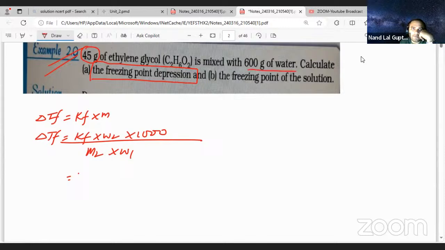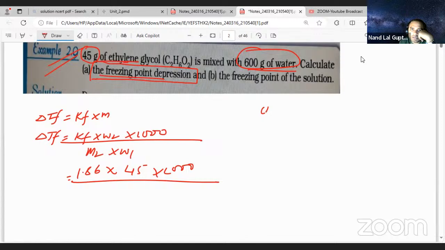So for Kf we write the water value, just now I told you, 1.86. W2 is 45 multiplied by 1000, divided by M2, the molar mass of ethylene glycol.